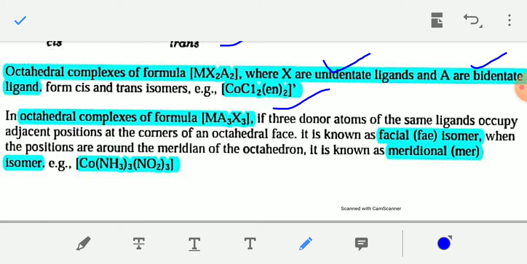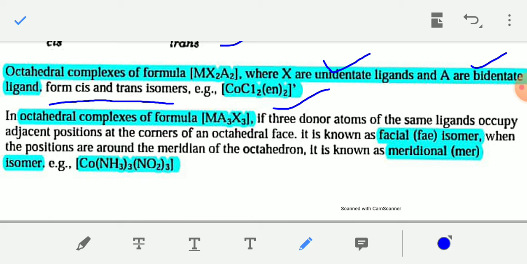Each en has two donor sites, so 2 en has 4 donor sites, and Cl is a monodentate ligand. This type of octahedral complex, MX2A2, can show two types of geometrical isomer, cis and trans isomer.